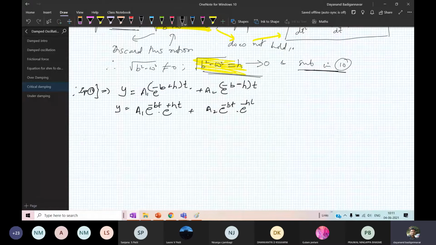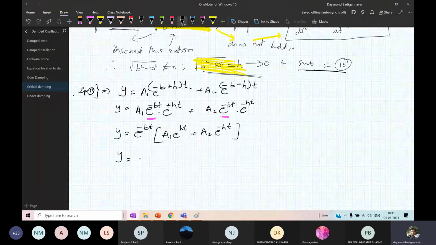And I will take the first term a1 into e raised to ht plus a2 into e raised to minus ht. Again, I will write y is equal to e raised to minus bt as it is into a1. Now here I have e raised to ht and e raised to minus ht. You can see here I am marking it. I have to expand it. It is a power series.